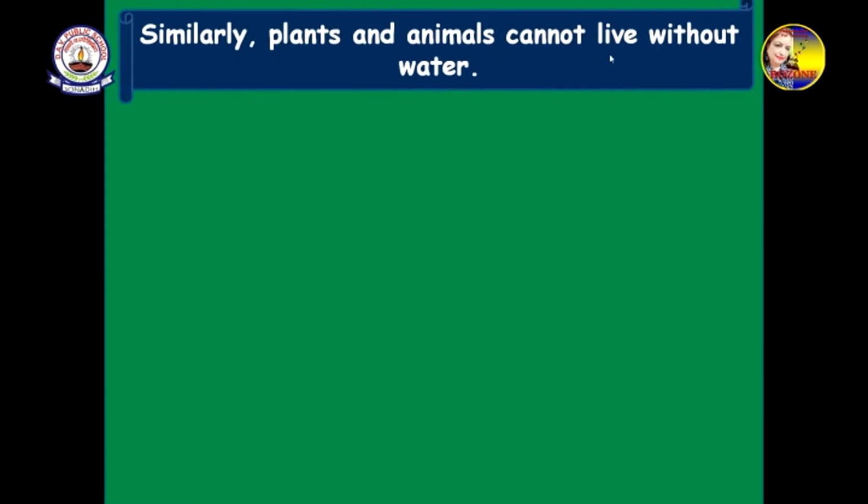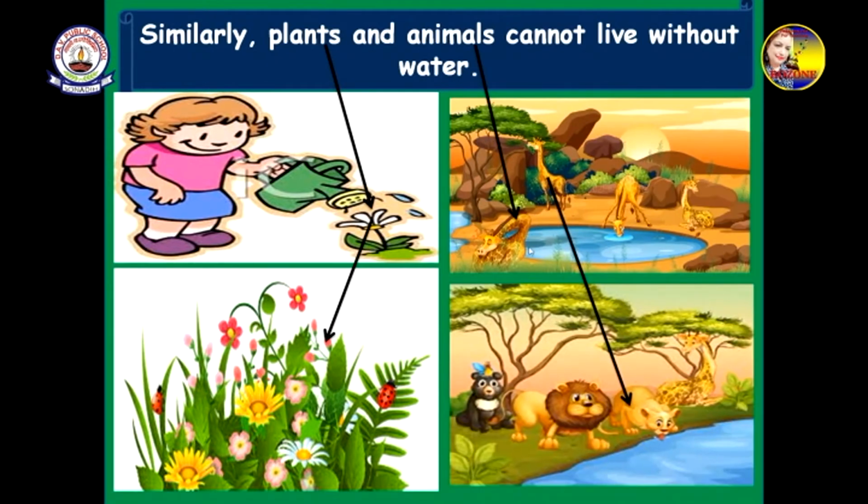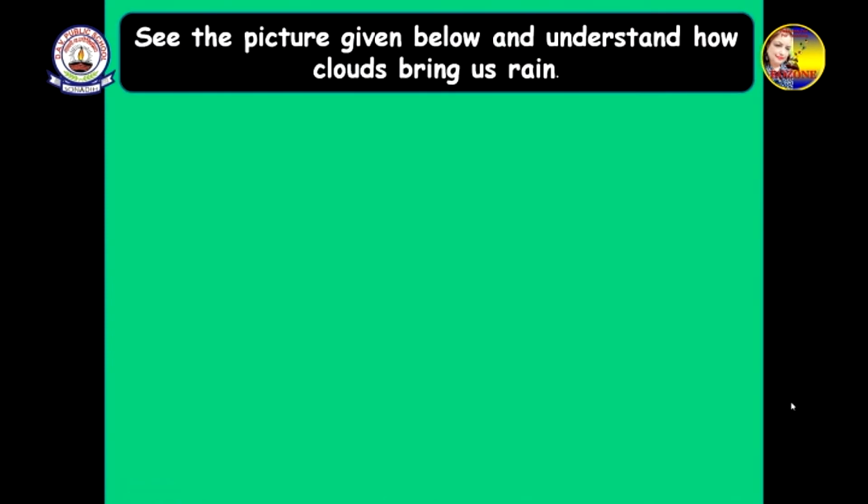Similarly, plants and animals cannot live without water. We need to put water in the plants. If we don't put water, then plants will die. Same way, animals, if they don't get water, will also die. Sometimes all the rivers and ponds become dry in the summer season, and then many animals die. So for them also, water is very much necessary. So, children, I hope you have understood many things about water, and you will always try to save water.